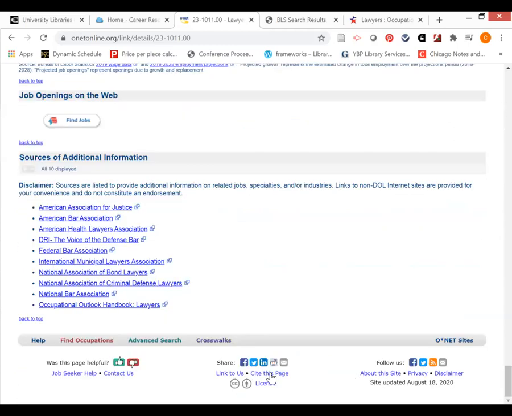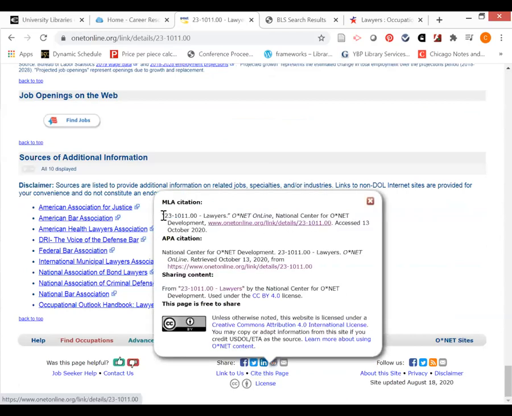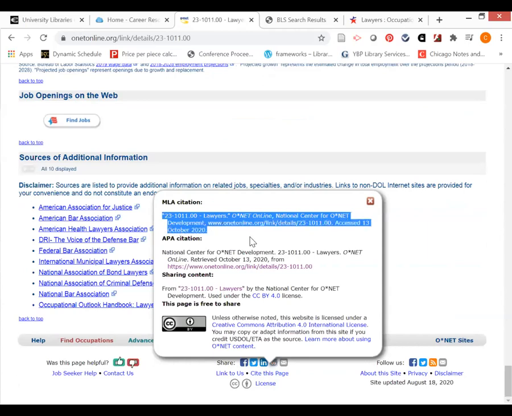Now, there is a link down here to cite this page. And there is, in this particular instance, an MLA citation. Again, I would check that just to make sure that is 100% correct. But in the case of O*NET Online, you can scroll down to the bottom of the page and you can generate an MLA citation.